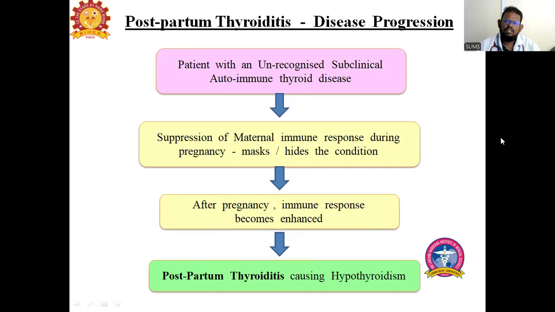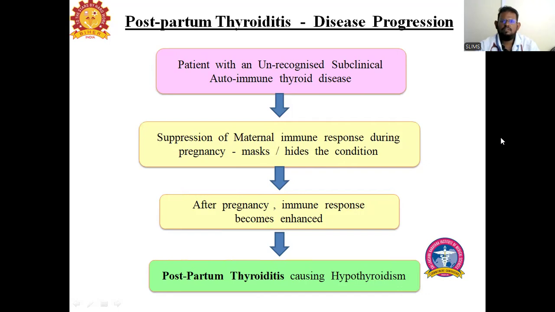So automatically the autoimmune titers also go low. Due to the absence of the immune response, the autoimmune titers also go down. Immediately after pregnancy, what happens? This immune response gets enhanced, so it will cause an inflammation. Simple. Usually in pregnancy, it goes unnoticed, due to the decreased maternal immune response.